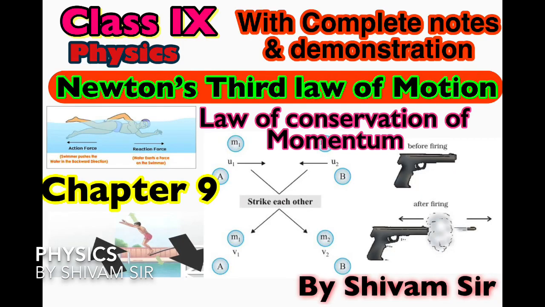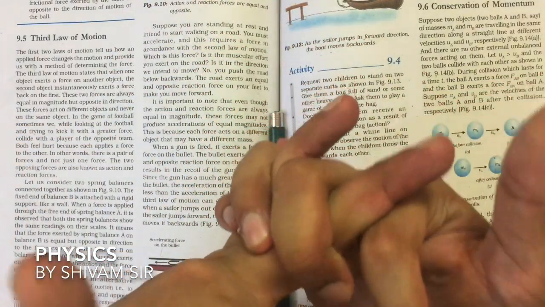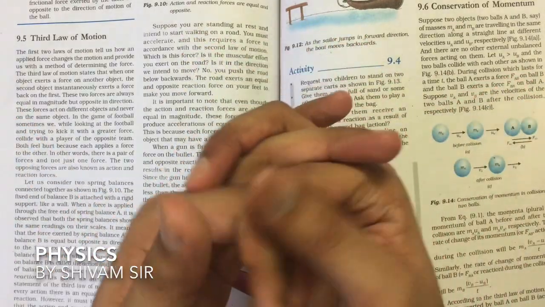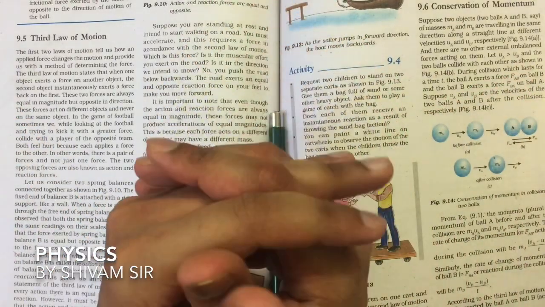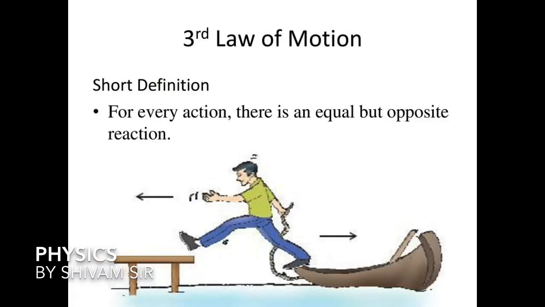In this video, let's discuss Newton's third law of motion. First law and second law we have already discussed. If you want to go through them, just pause the video, go to our previous videos and have a look. The third law of motion states that for every action there must be an equal and opposite reaction.